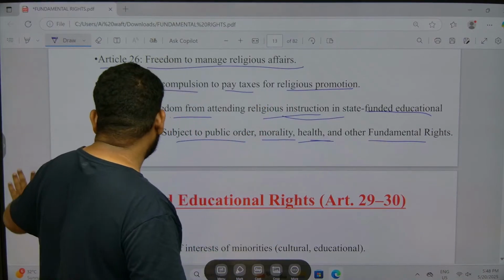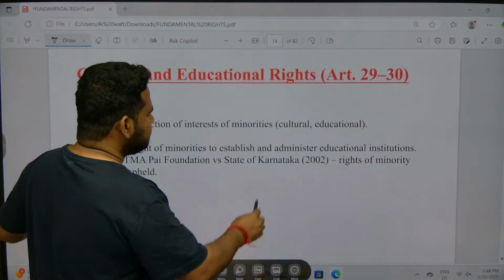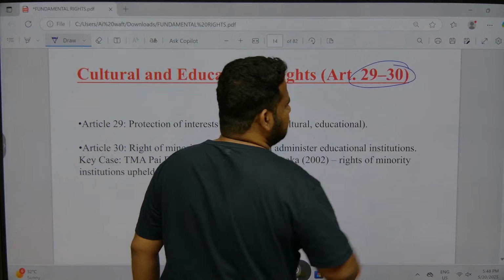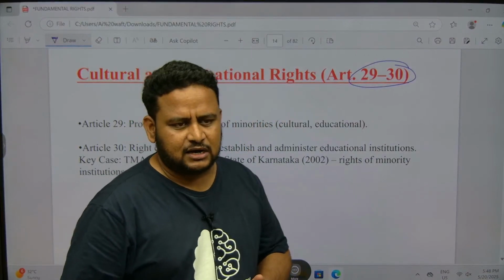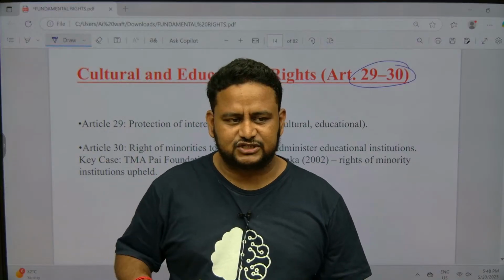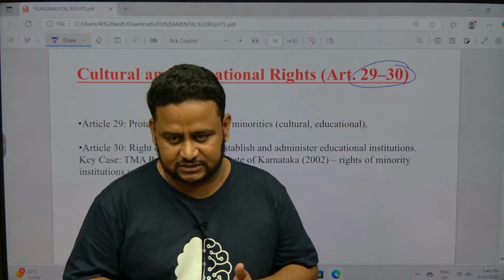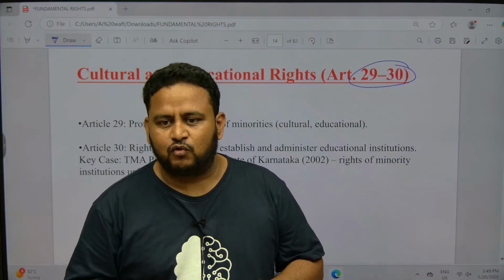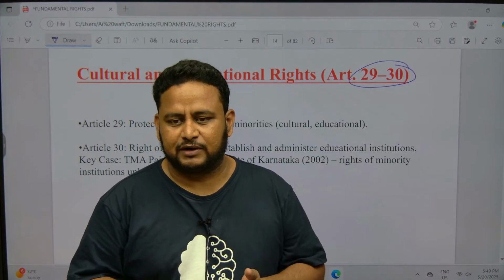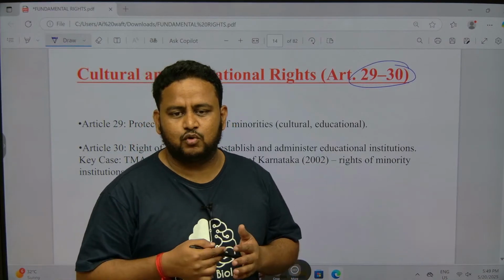Now let us see cultural and educational rights, articles 29 to 30. You might ask me a question: already you told article 21 is talking about education, so why is education coming here again? Because we are talking mainly with respect to minorities. When it comes to minorities, what type of education can you provide, or how can they manage their own institutions?